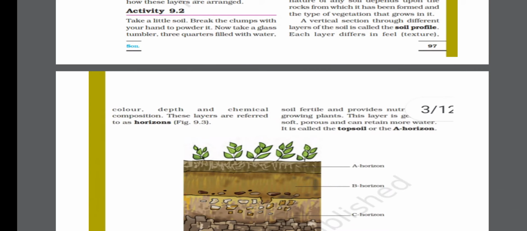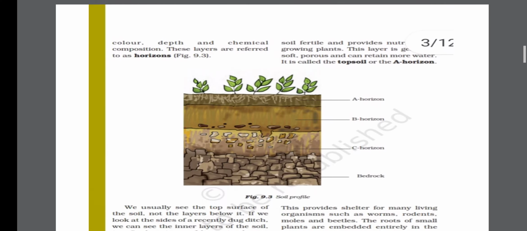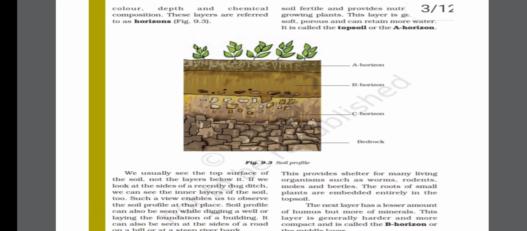Let's move now towards the topic of soil profile. So in soil profile we are basically going to study about different layers of soil. So let's study one by one about them. The first layer is A horizon that you can see on the screen.